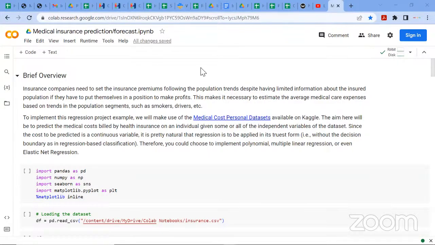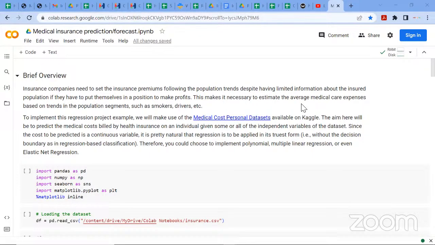So, like I said, the data set is available on Kaggle. It's called the medical cost personal data set. The aim here would be to predict the medical costs billed by the health insurance on an individual, given some or all of the independent variables of the data set. Since the cost is to be predicted, it's a continuous variable. So it is natural that this will be a regression problem, that is, without the decision boundary as in regression-based classification. Well, this is just English. When we get to the code, you understand better.